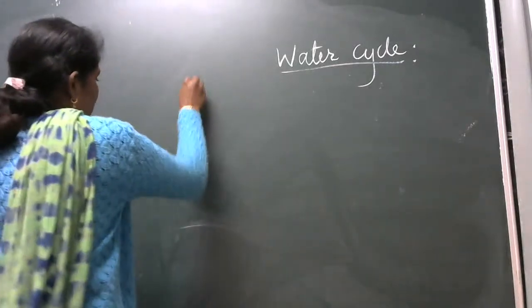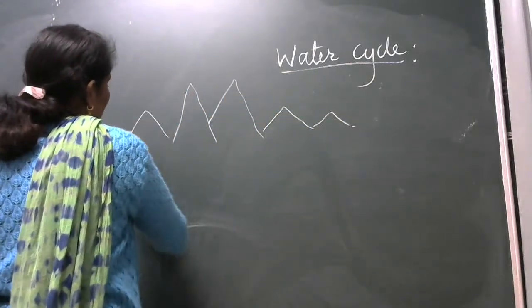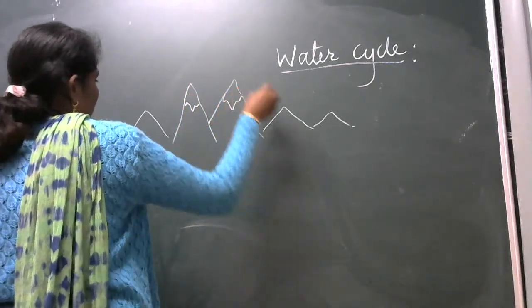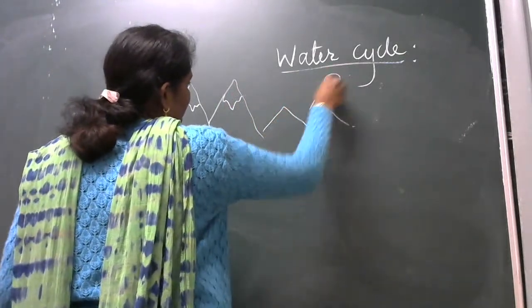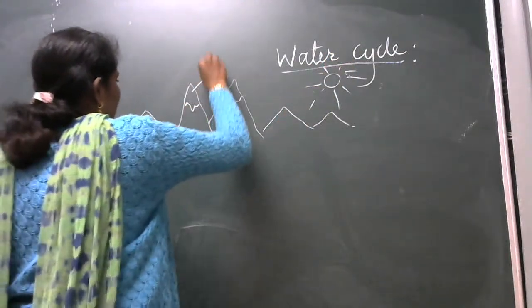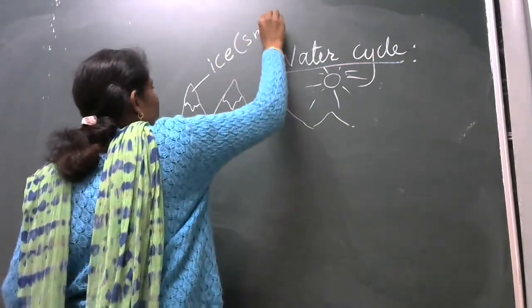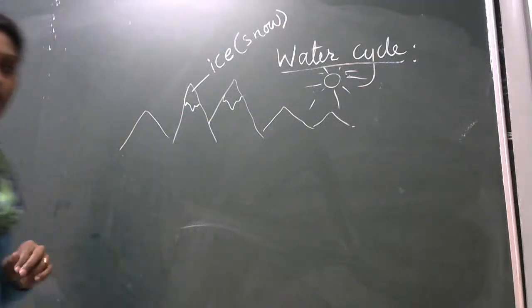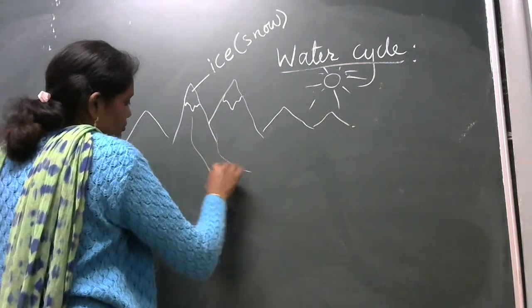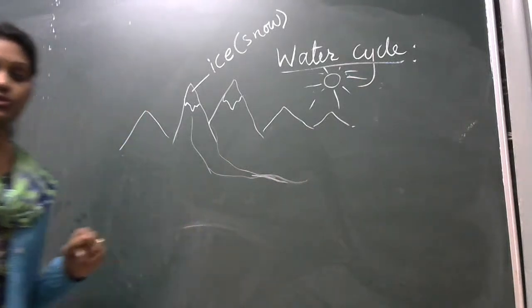So once again, here, ice or snow. Then this also melts and gives the formation of a river when the sun shines or when heat is produced.